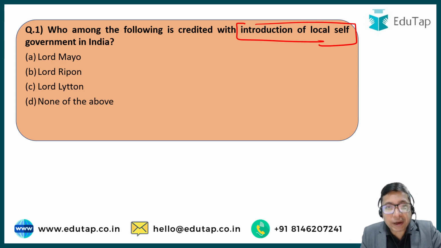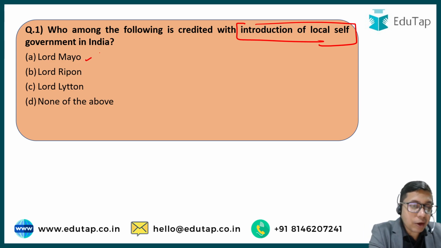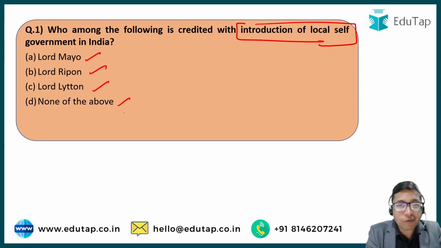But even before independence, during the colonial times, especially in the urban areas, the concept of local self-government, the concepts of corporations, the concept of municipal councils were introduced. When was it introduced? By whom was it introduced? This is the question here. Options are Lord Mayo, Lord Ripon, Lord Lytton, and none of the above.